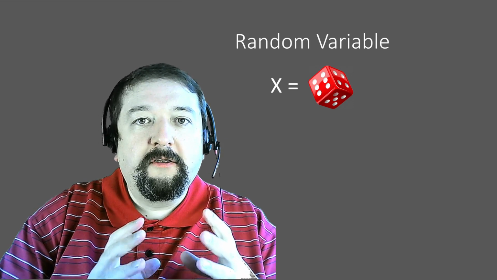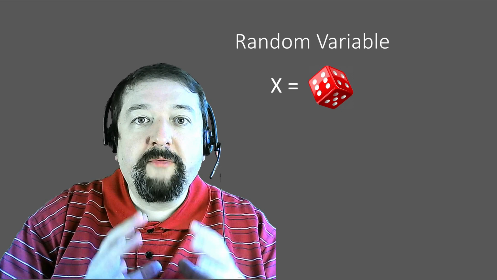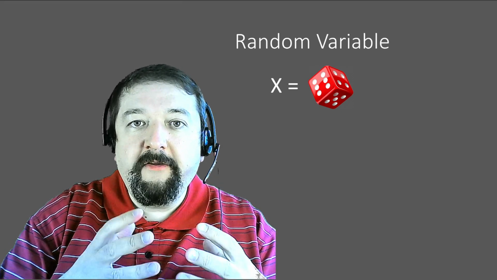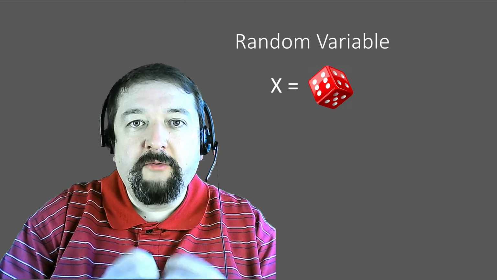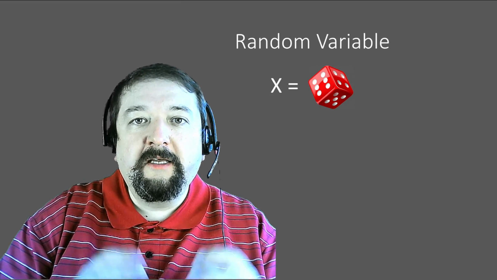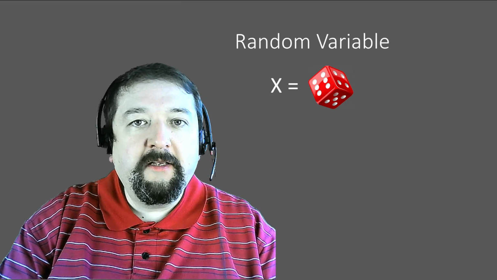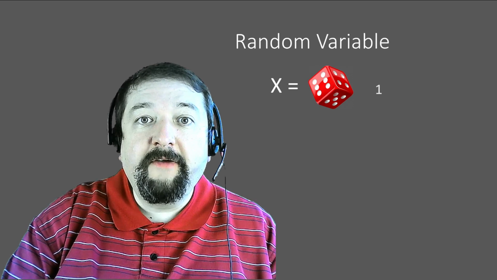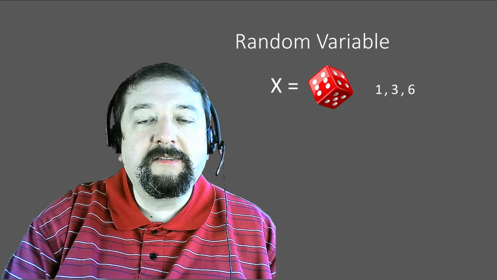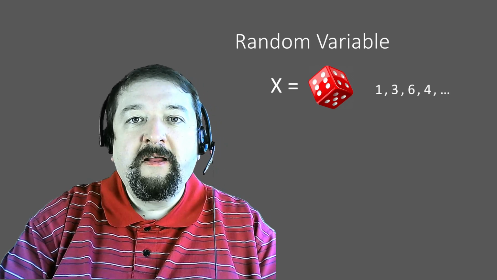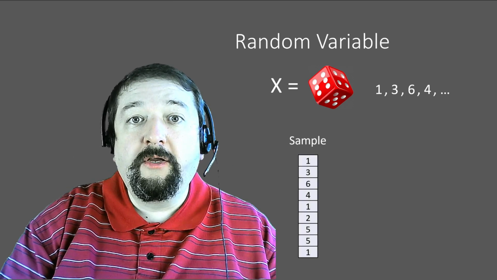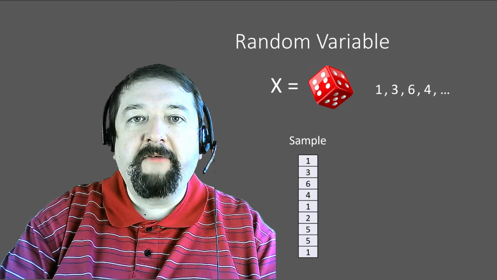One of the most important concepts in probability is called random variable. You can think about random variable as a variable which takes different values randomly. For example, we can associate random variable x with the rolling dice. And this rolling dice, depending on how we roll it, can take different values. For example, we can get 1, then we can get 3, then we can get 6, and then we can get some other values. And all those values we can record in a table, and that would be called a sample of that random variable.